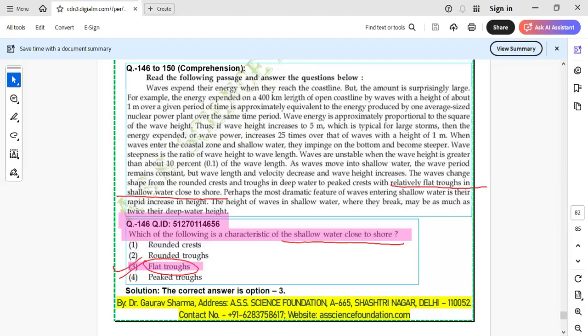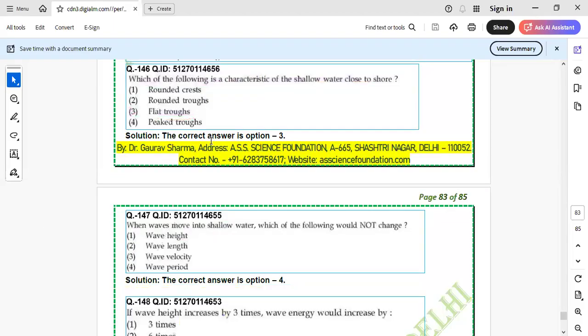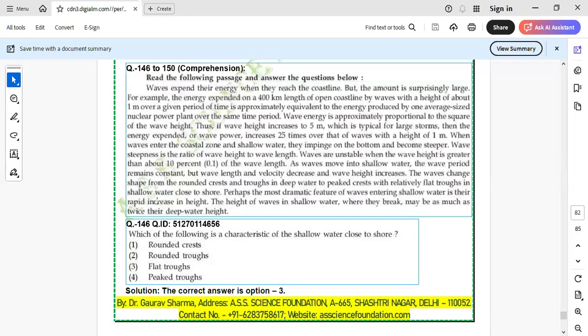Now let's move to question number 147. They were very simple questions guys, you slightly underestimated the exam. Now you can see in the next question 147, they have asked: when waves move into shallow water, which of the following would not change? Simple. Wave period will not change when it moves to the shallow water.